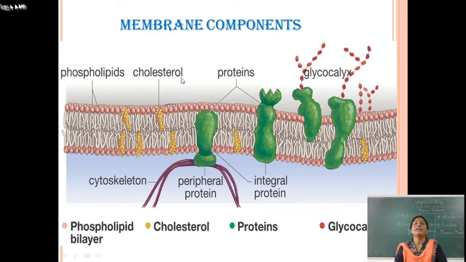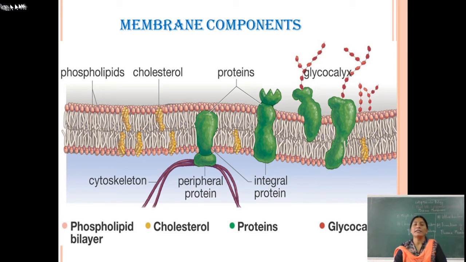So these are the different components of the plasma membrane: the phospholipids and the cholesterol content. These are the proteins. Some proteins are structural, some recognize cells, some play an important role in communication.